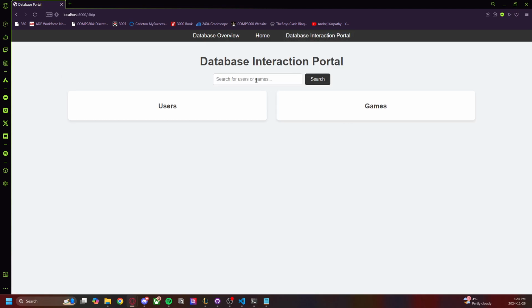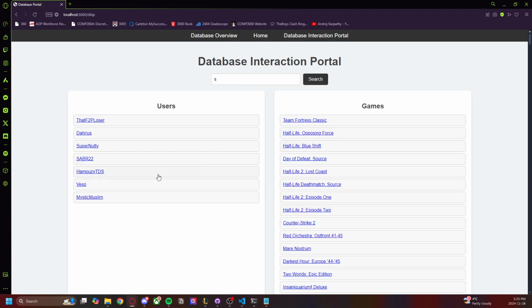All right, if I jump over to the database interaction portal now, you can see that my app has a primary search function, and this lets users query information on both games and users at the same time in a simple, easy to use interface. So if we do a simple query, such as anything containing the substring S, we can search for all users and games that have this at the moment.